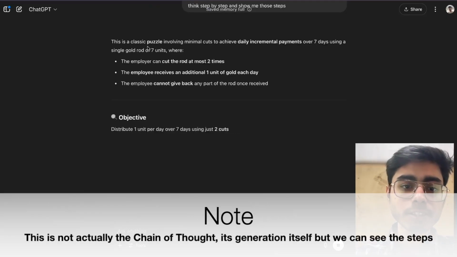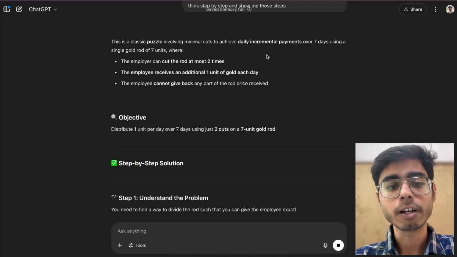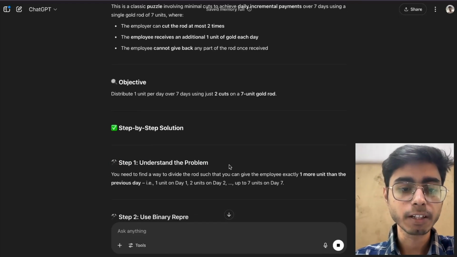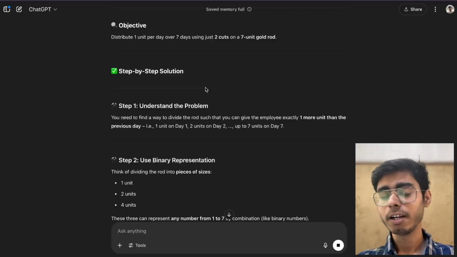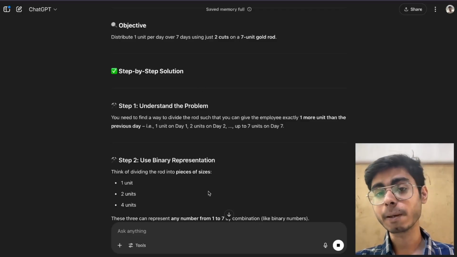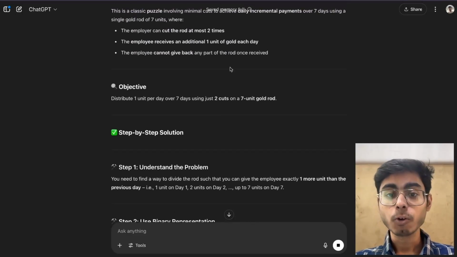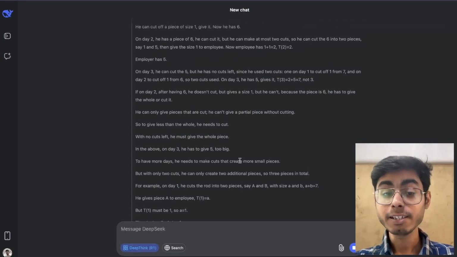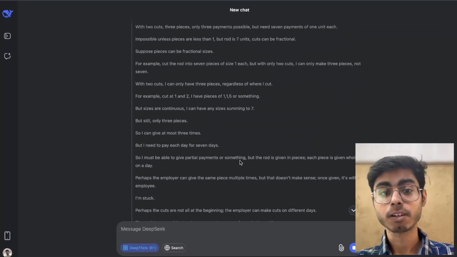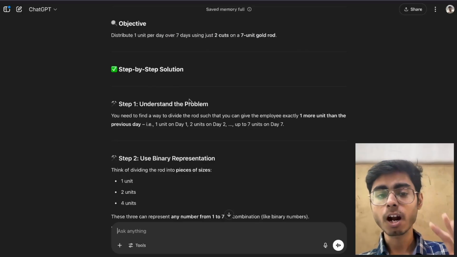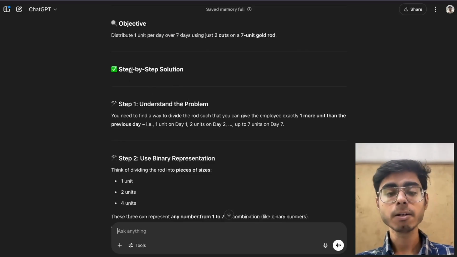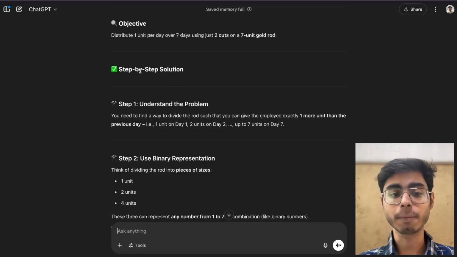So you can see this is a classical puzzle involving minimal cuts, and it is having some objective, the step-by-step solution. So as you can see, it is not thinking over here. It is again showing me the steps, right? Over here in the DeepSeek, it is still thinking. Okay, you have to understand this. Over here it is not thinking. It has started generating the output, and that output is just shown as step-by-step.